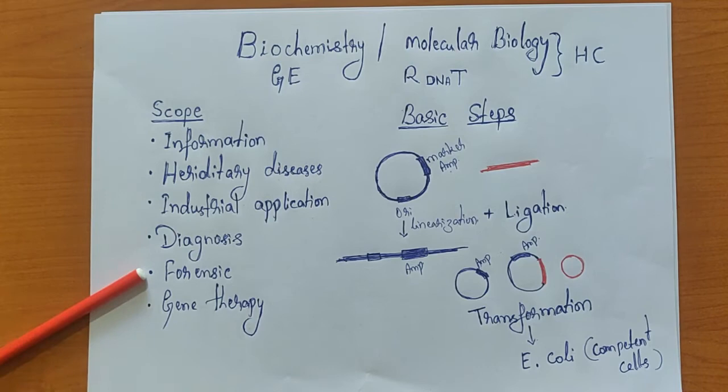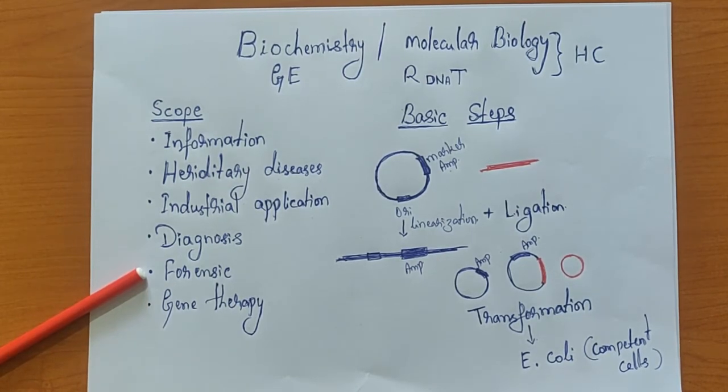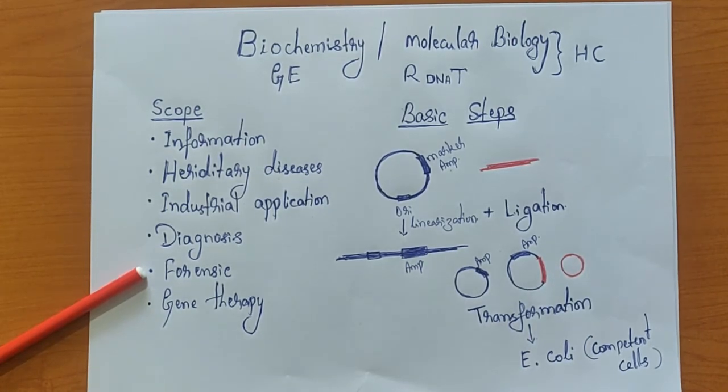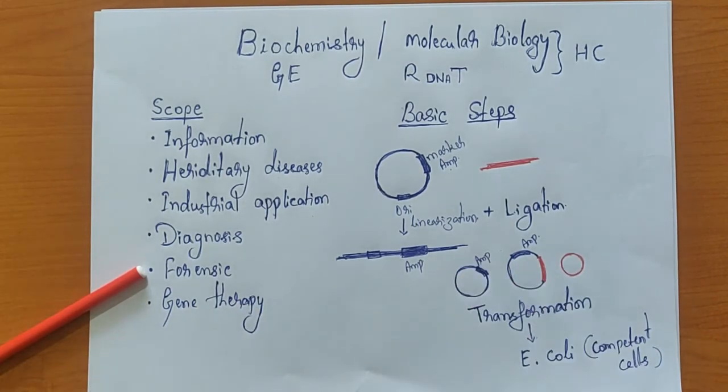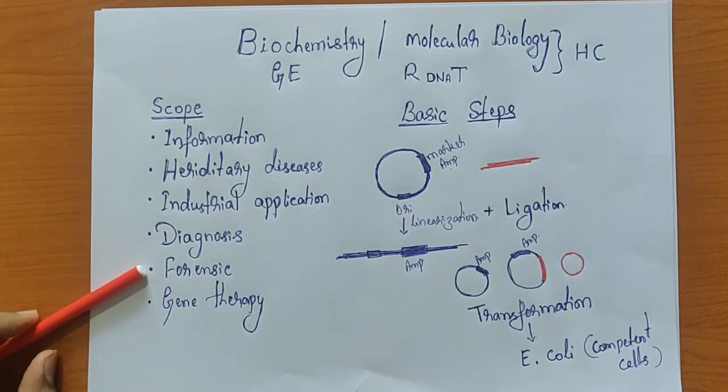Because of the many techniques involved in this, recombinant DNA technology also has tremendous application in forensic science. I think you discussed what fingerprinting is, what footprinting is, what RFLP and RAPD are. These techniques are all based on the existing genetic information. So in order to understand that, genetic engineering or recombinant DNA technology is going to be very, very useful.